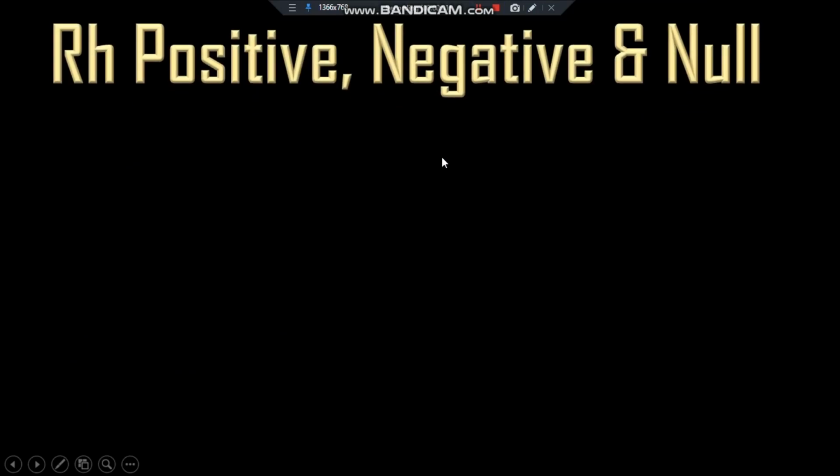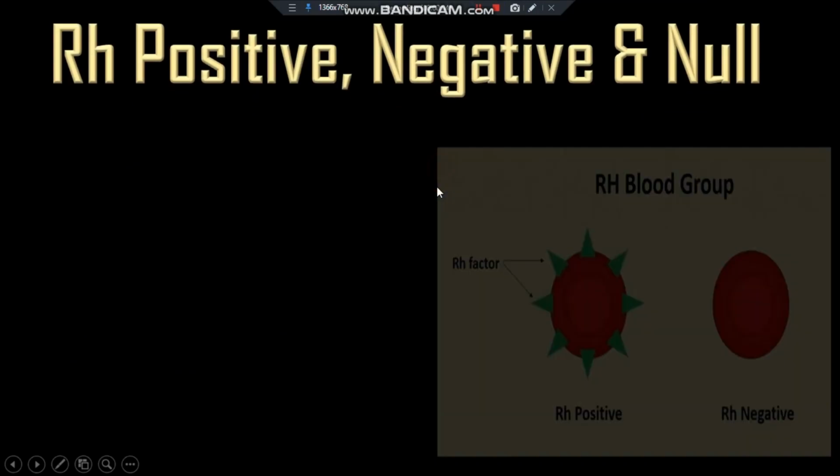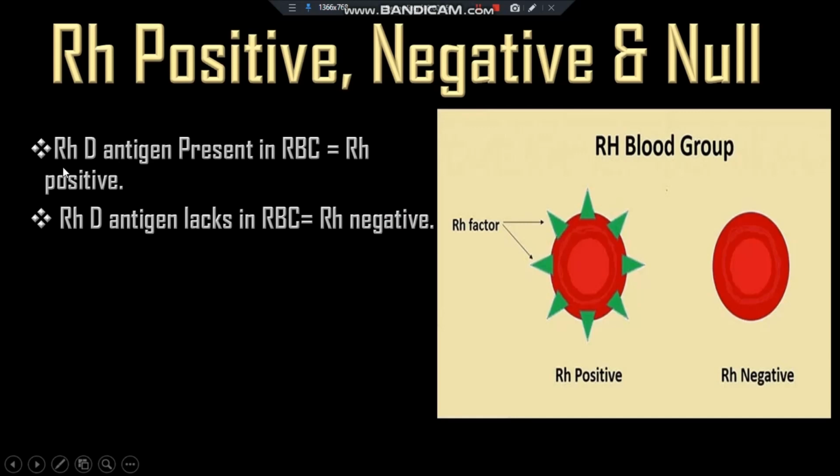Rh positive, Rh negative, and Rh null. When the RBC contains Rhd antigen, here this green color indicates the Rh factor, that means Rhd antigen is present on the surface of the RBC. So when the RBC contains Rhd antigen, then he or she is Rh positive.